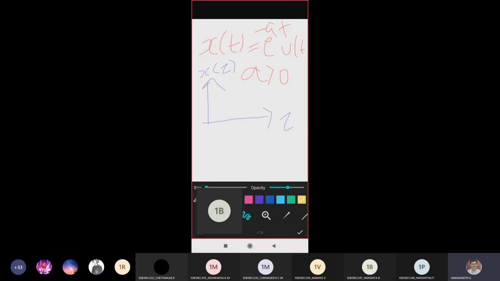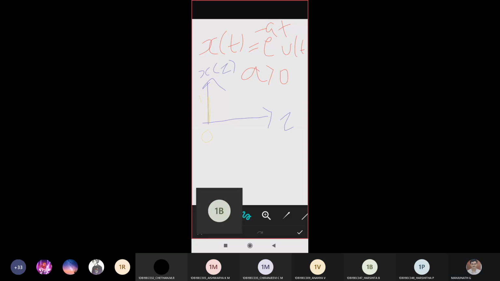So how do we represent this? If I substitute a equal to 0, it is going to be e power 0, which at 0 means it is maximum. It is going to reach 1. Okay. If I keep giving values of a as 1, 2, 3, and so on, is it less than 1? E power minus 1 is less than 1. Yes or no?